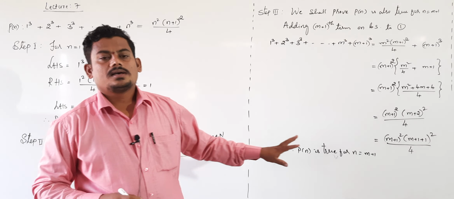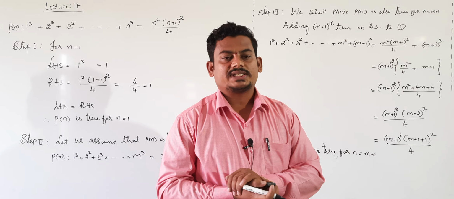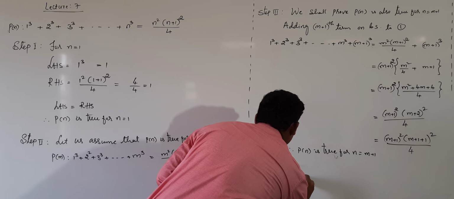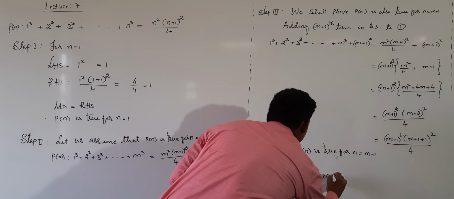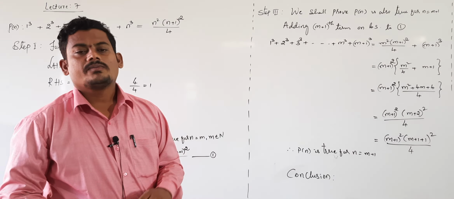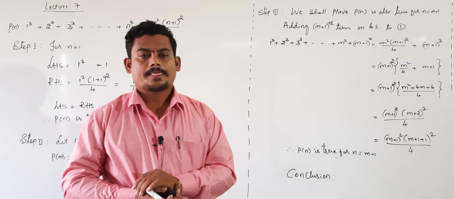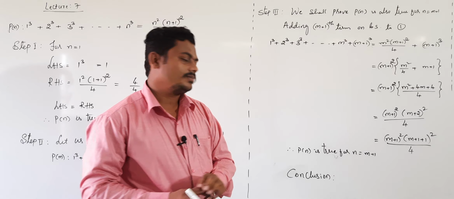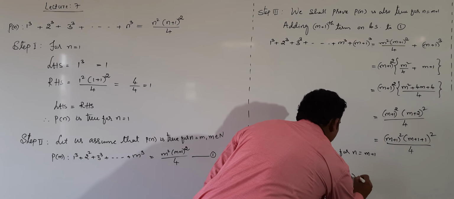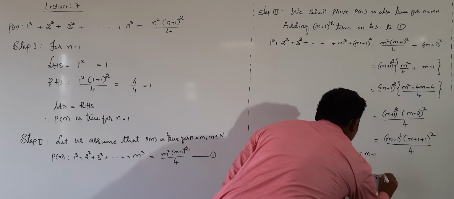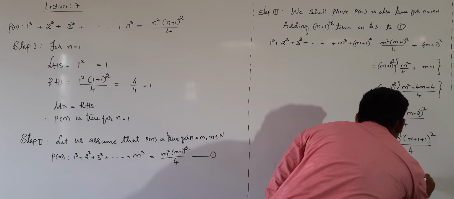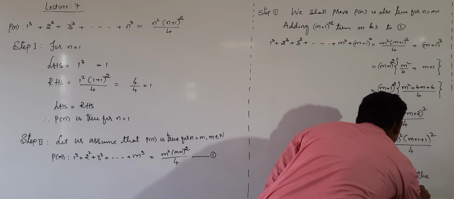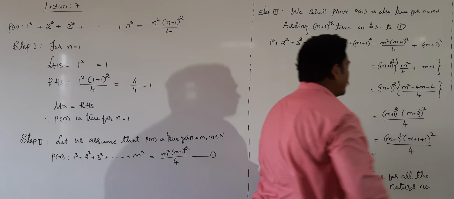After this, write the conclusion. The conclusion is very important. What is the conclusion?